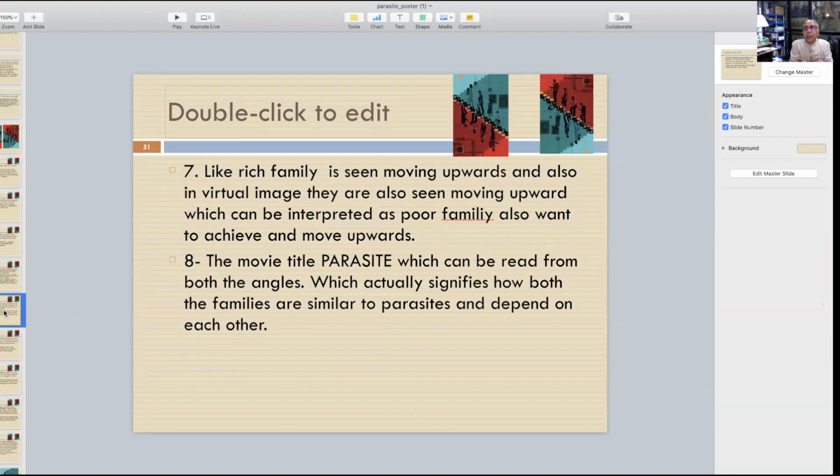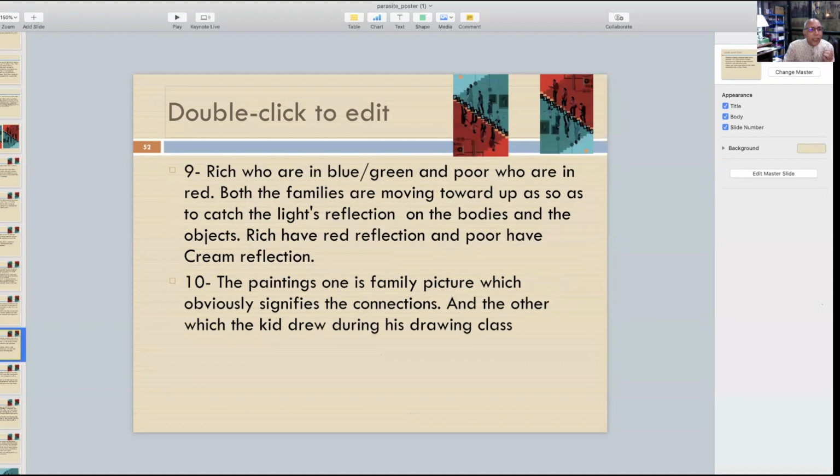It's not that rich people can live without the poor. They need the servants in their house to do things. Somebody is a driver over there, somebody is a tutor to his daughter. So someone or other is required to run their family. So they are also a parasite in a different way, depending upon how you interpret it. As I said earlier also, the beauty of this film is that in art as such, there are multiple interpretations. So the same image can be interpreted in different ways.